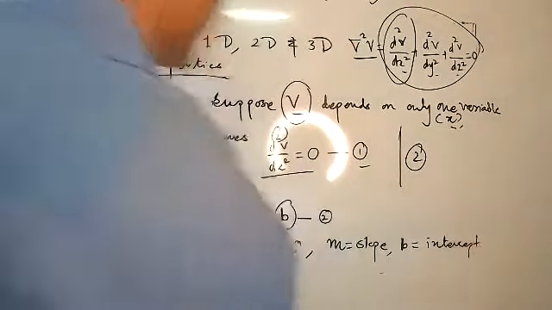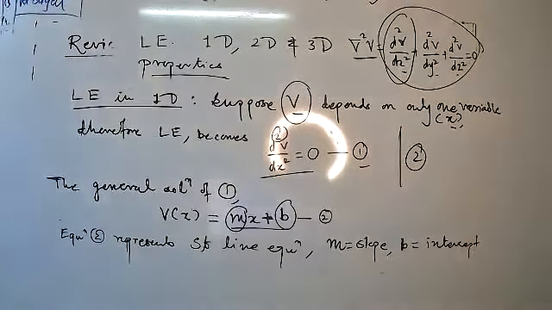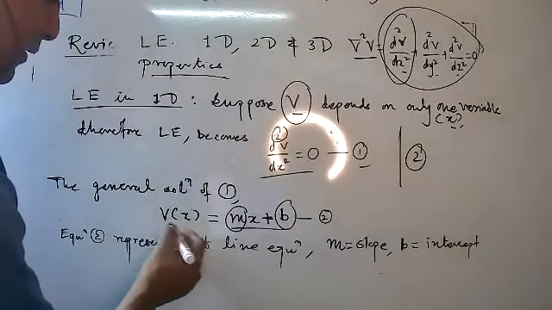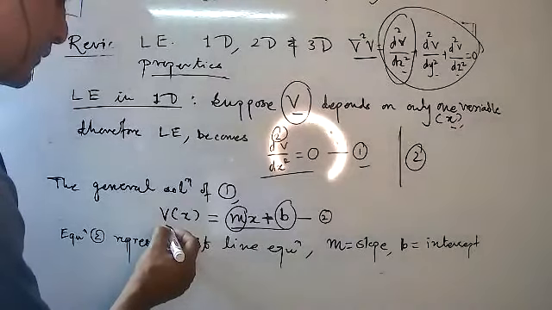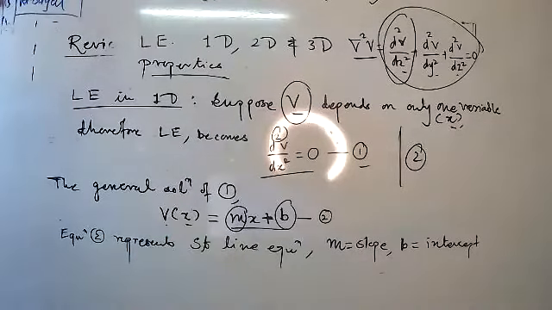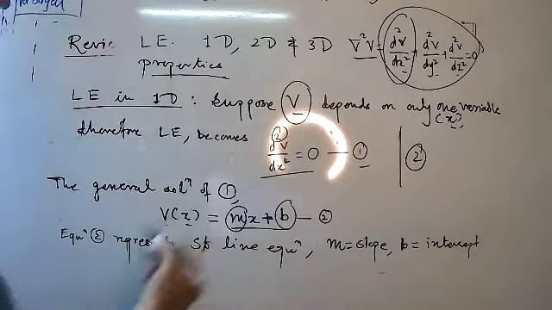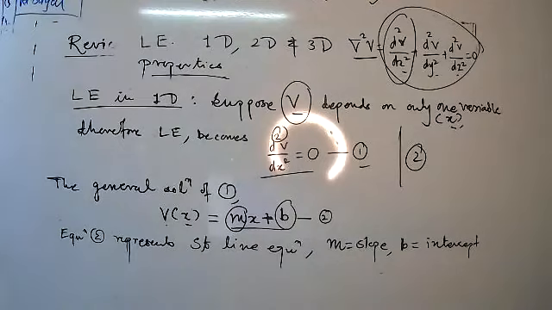The intercept is on the y-axis. In this case the potential is the dependent variable, and x is the independent variable. Then I will draw one graph for equation 2, that is mx plus b. Dear students, understood up to this level? Yes, sir.